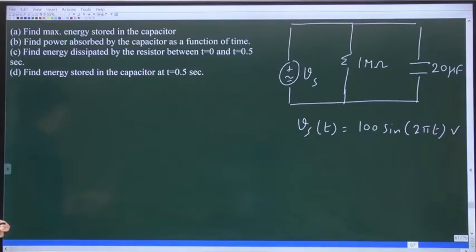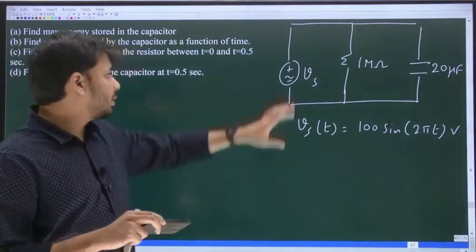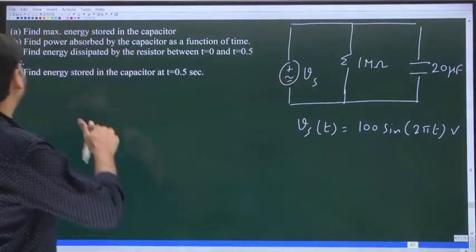Look at the next problem. So in this circuit, what elements are there? First you have a voltage source. Yes or no?